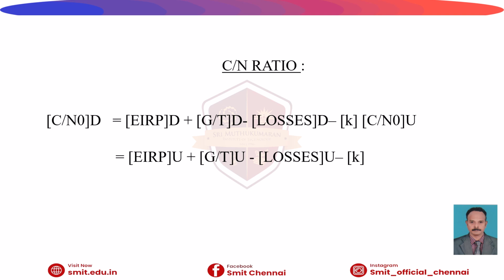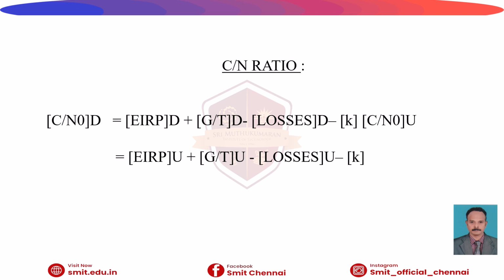So the very important equation is nothing but the C/N ratio equation, which is the carrier to noise ratio equation, which defines the capability of the satellite communication. It can be depicted both for uplink as well as for downlink. It involves parameters like EIRP, as well as G/T, that is gain over temperature, the Boltzmann constant, as well as the losses. These factors will be taken into account.